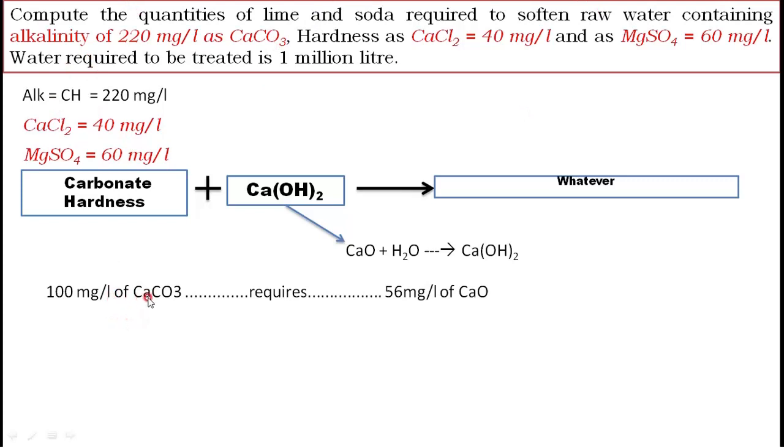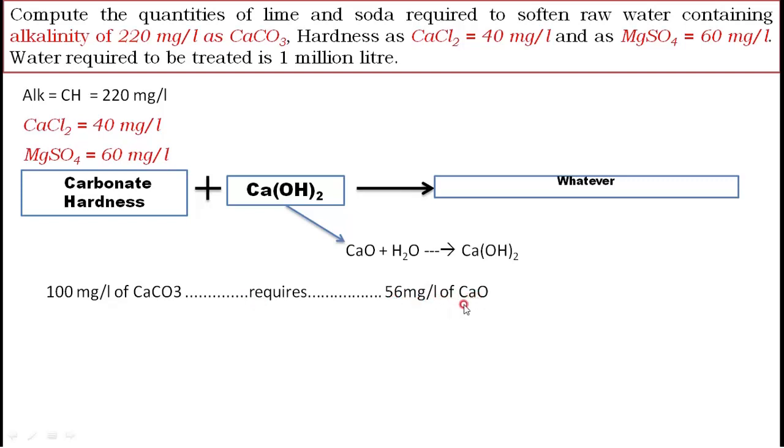Calcium, its molecular weight is 40, carbon is 12, and oxygen is 16, and 3 oxygens are there. 3 into 16 is 48. 48 plus 12 is 60. 60 plus 40 is 100. Therefore 100 mg per liter of CaCO3 always requires 56 mg per liter of CaO.